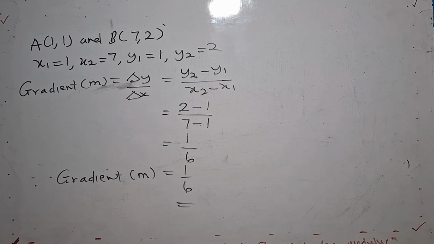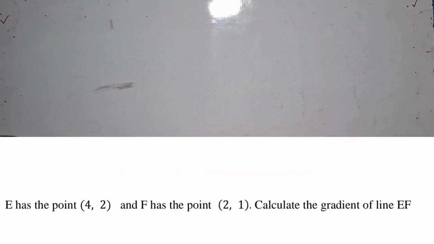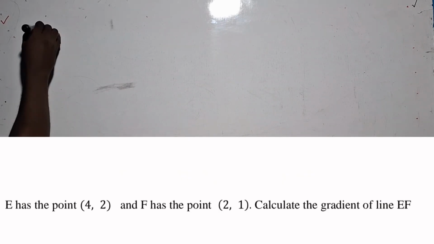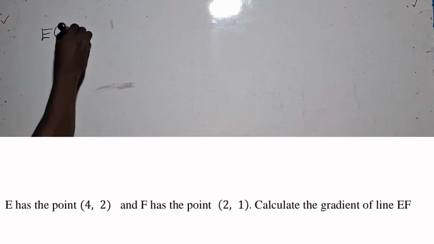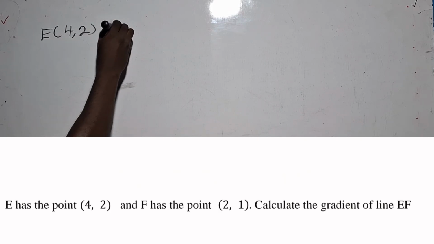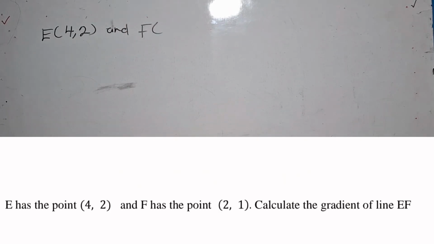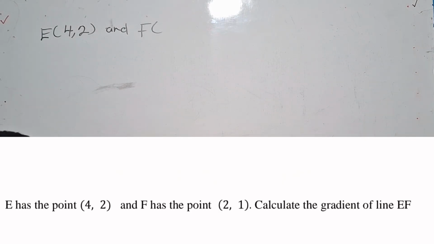So quickly, we are taking the next question. The next question says, E has the point (4, 2), and F has the point (2, 1).